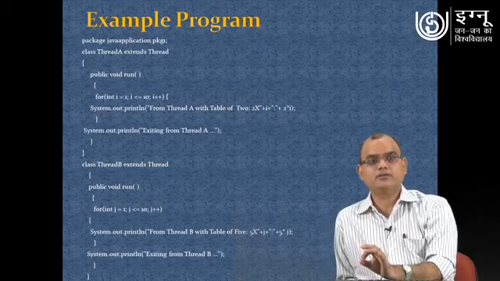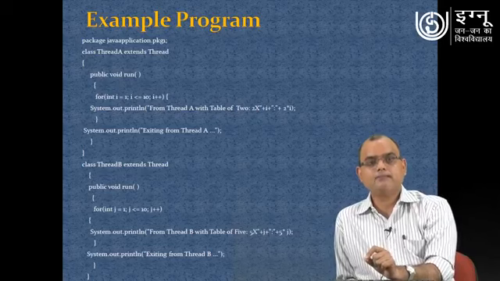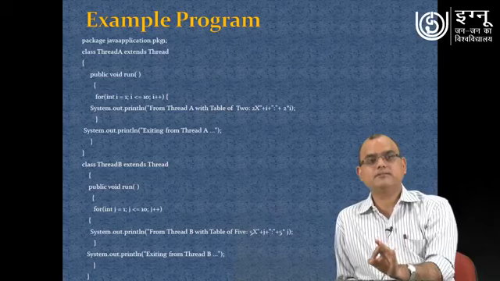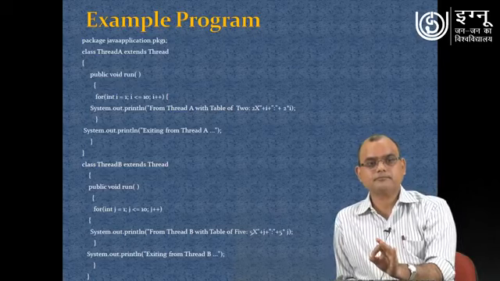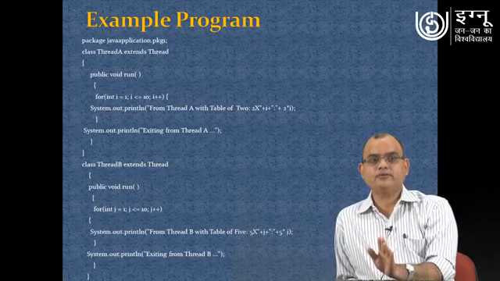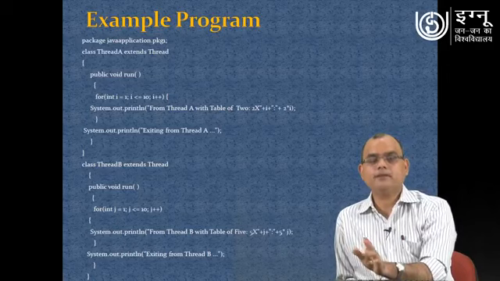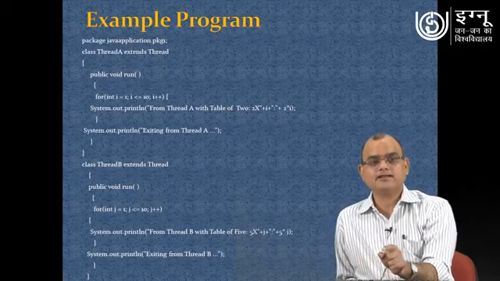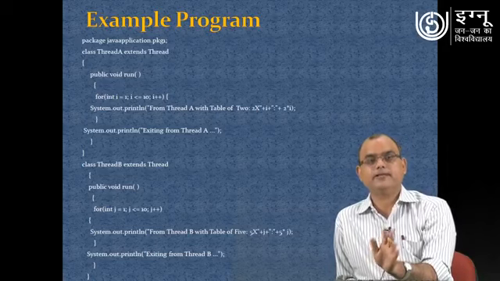Now you see in those thread subclasses, thread A and thread B, we have code written for the run method, meaning we have implemented the run method. So what is this thread A going to do? Thread A, you can see, is going to generate the table of 2. Similarly thread B is going to generate the table of 5.